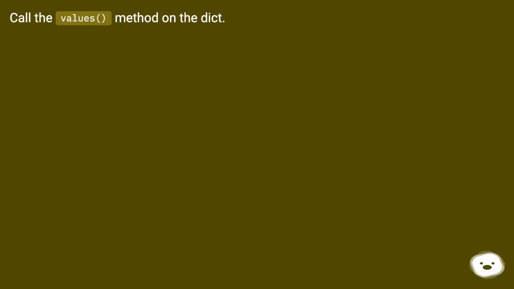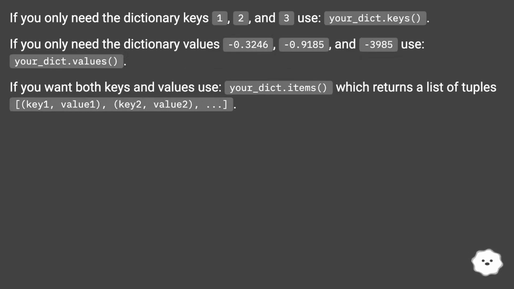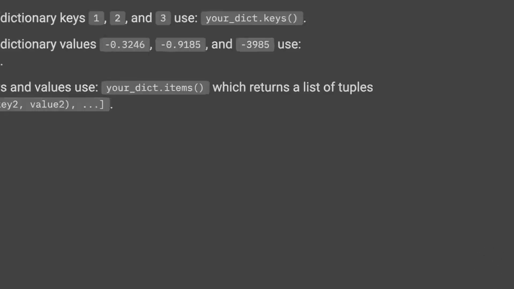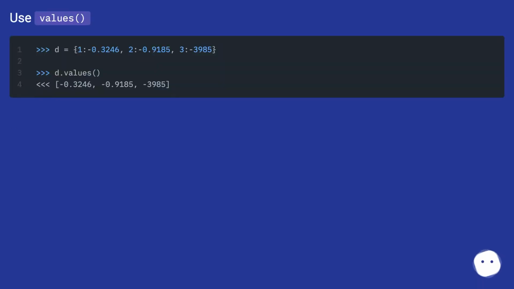Call the values method on the dict. If you only need the dictionary keys 1, 2, and 3, use your_dict.keys. If you only need the dictionary values -0.3246, -0.9185, and -3985, use your_dict.values. If you want both keys and values, use your_dict.items, which returns a list of tuples, (key 1, value 1), (key 2, value 2), ... Use values.